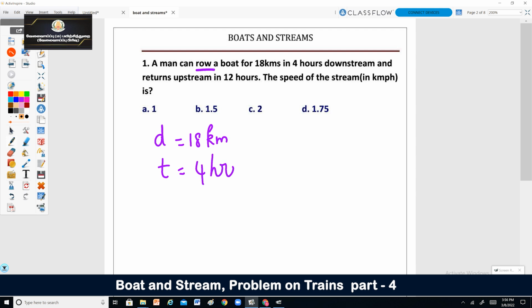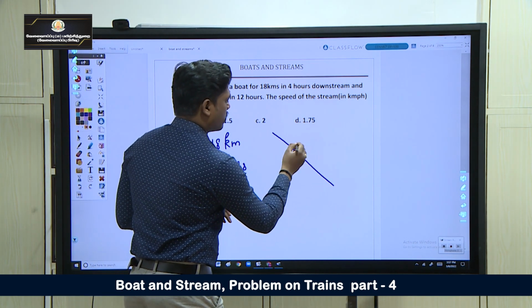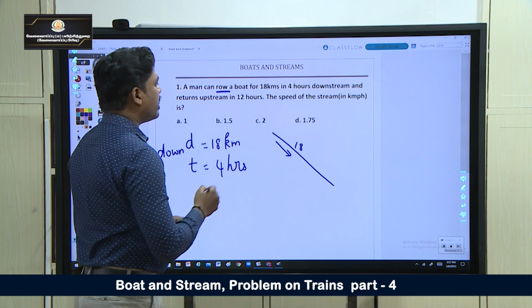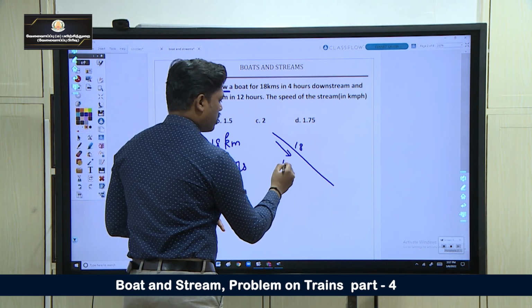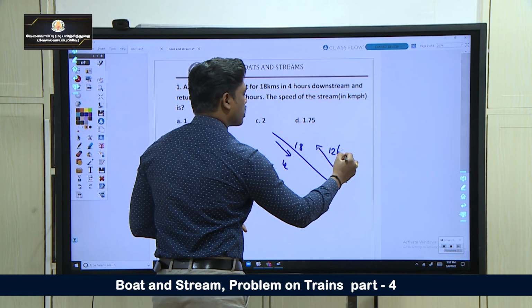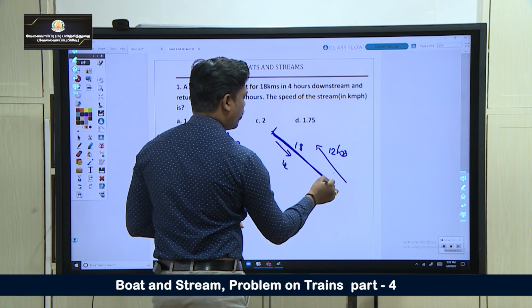In 4 hours he can row 18 kilometers downstream, is going down, and returns. So, the distance is 18, he is going in this direction, and returns upstream in 12 hours. The distance is 18 kilometers.